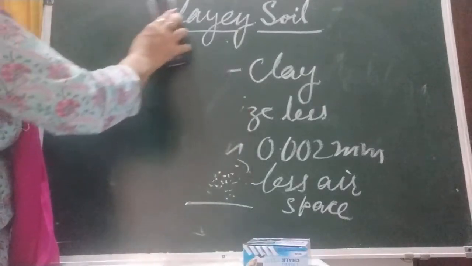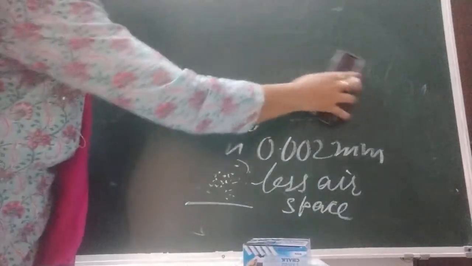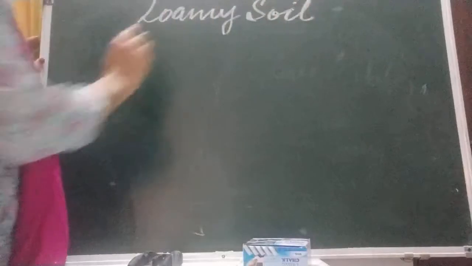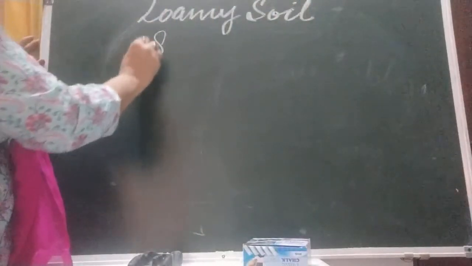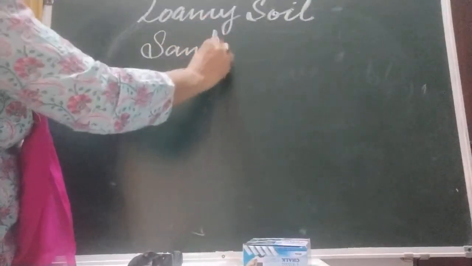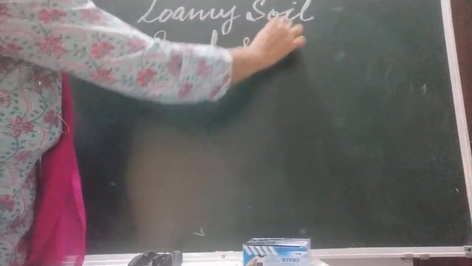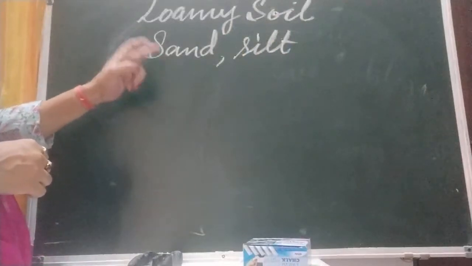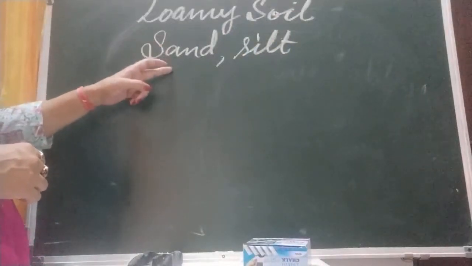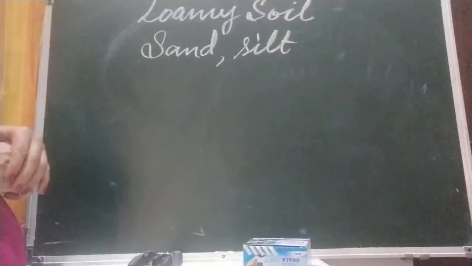Now we are coming to loamy soil. Okay children, what is loamy soil? Loamy soil has sand and silt. What is silt? The size of silt is less than sand but larger than clay.